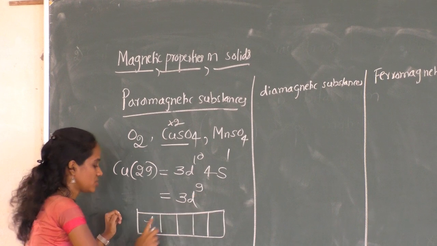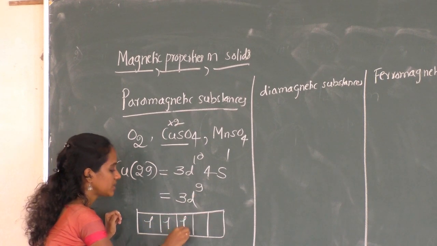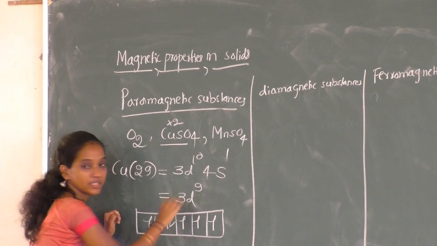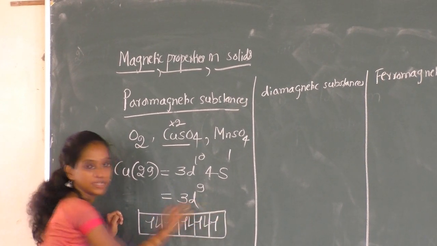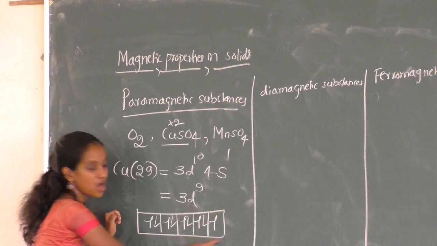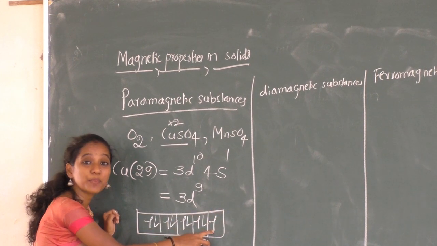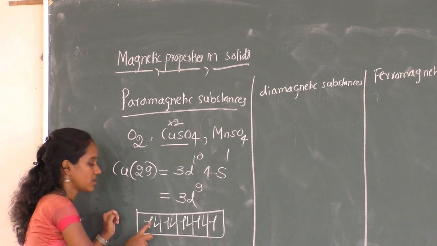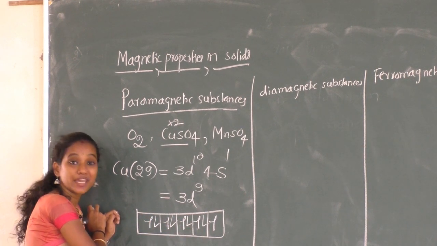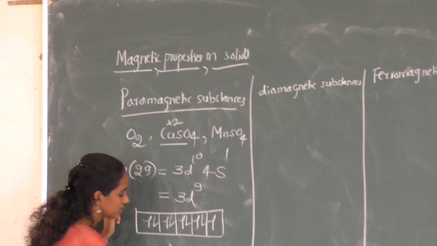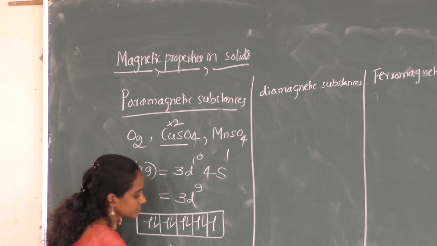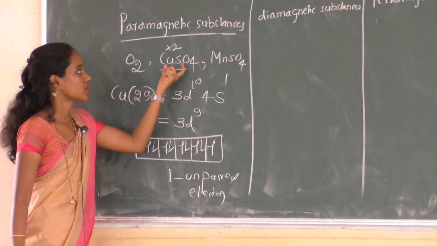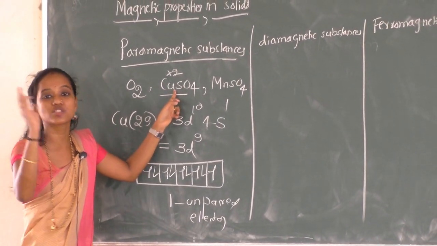There are a total of 9 electrons, so 1, 2, 3, 4, 5, next 6, 7, 8, 9. Only in the last orbital there is 1 unpaired electron, whereas in the other 4 orbitals all the electrons are paired. So only 1 unpaired electron is present in copper sulfate, that is, in the Cu+2 state.